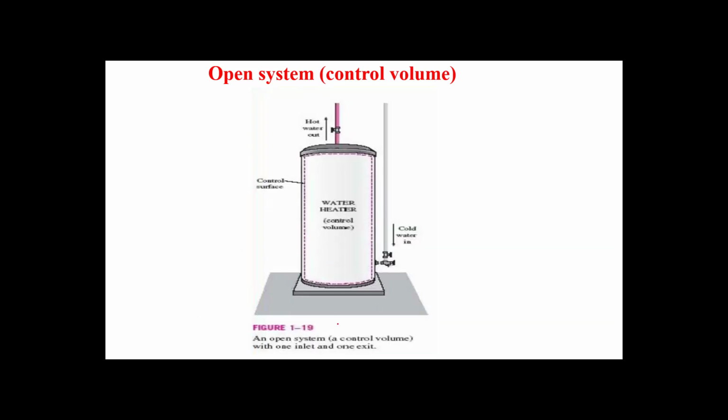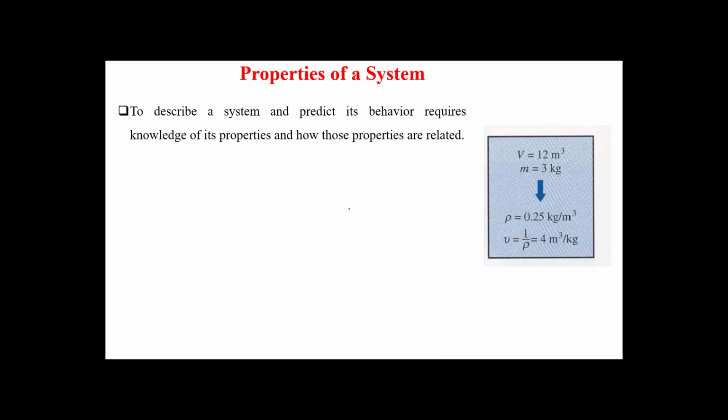Here is another example. This is a boiler. This is a good example of an open system control volume with one inlet, one exit. Cold water comes from the tanks, accumulates in here, and this is the exit. So we have an inlet, we have an exit. We choose the system to be only water. We call the hot water, or the water inside this boiler, our system. And we have an inlet, we have an exit, then this is an open system.